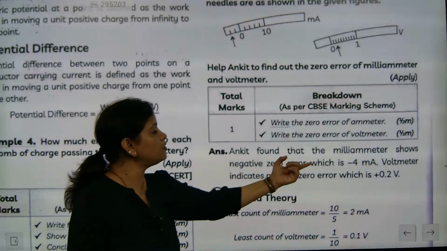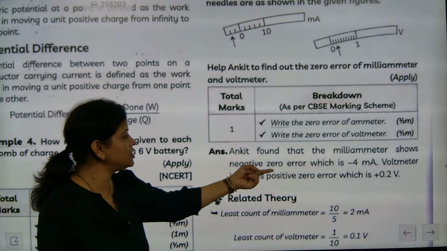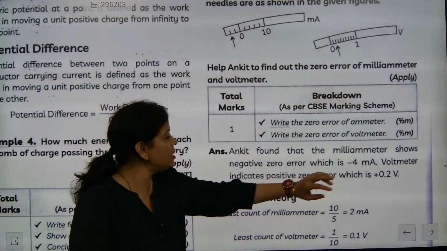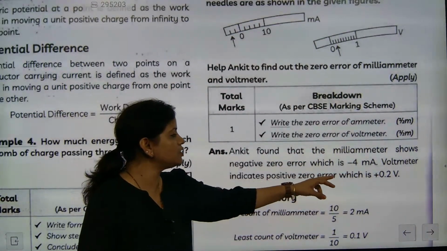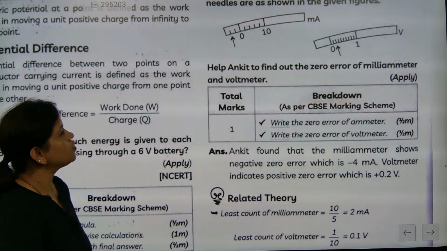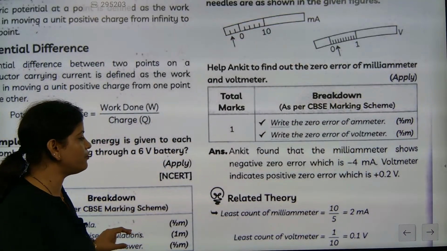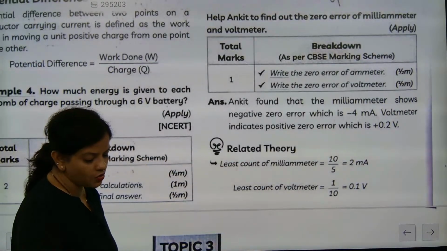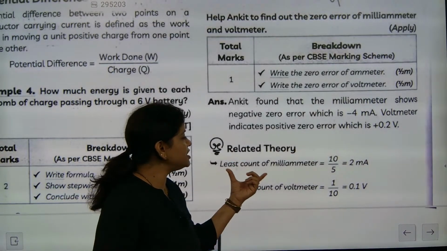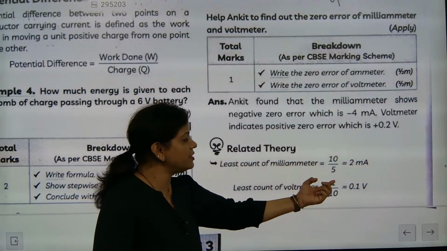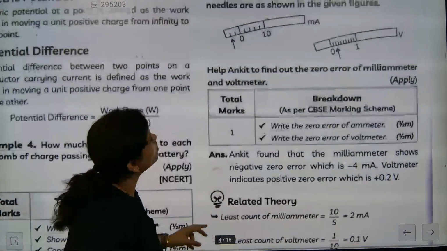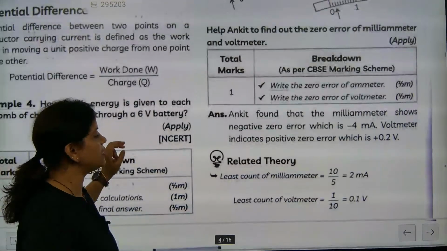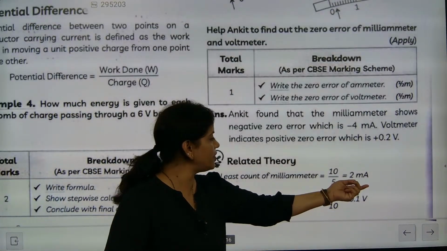So here Ankit found that the milliammeter shows a negative zero error, which is minus 4 milliampere. The voltmeter indicates a positive zero error, also plus 2 is showing. So one is going for minus, one is going for plus. So what is the meaning of least count? Here least count is the smallest reading exactly measurable. So the least count of the milliammeter will be 10 divided by, because here the total count is coming for how much? 10. Got it? So here in that 10, 5 is exactly there.